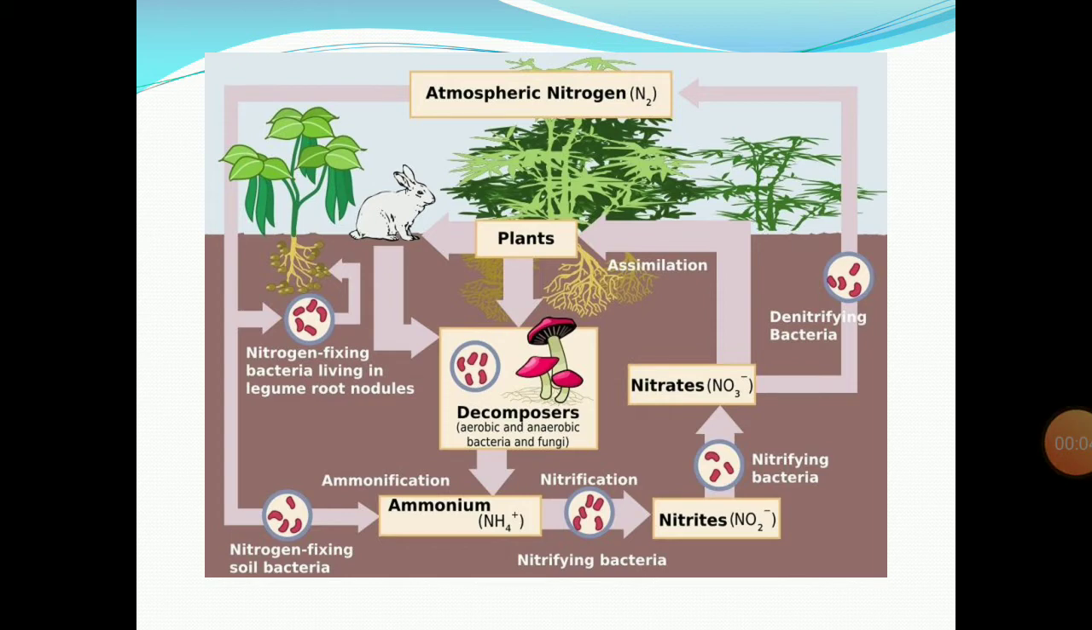Now discuss the nitrogen cycle. So the nitrogen cycle completes in basically four steps. First is nitrogen fixation, and then second is nitrogen assimilation, ammonification, nitrification and denitrification. So how these steps take place, let's discuss one by one.